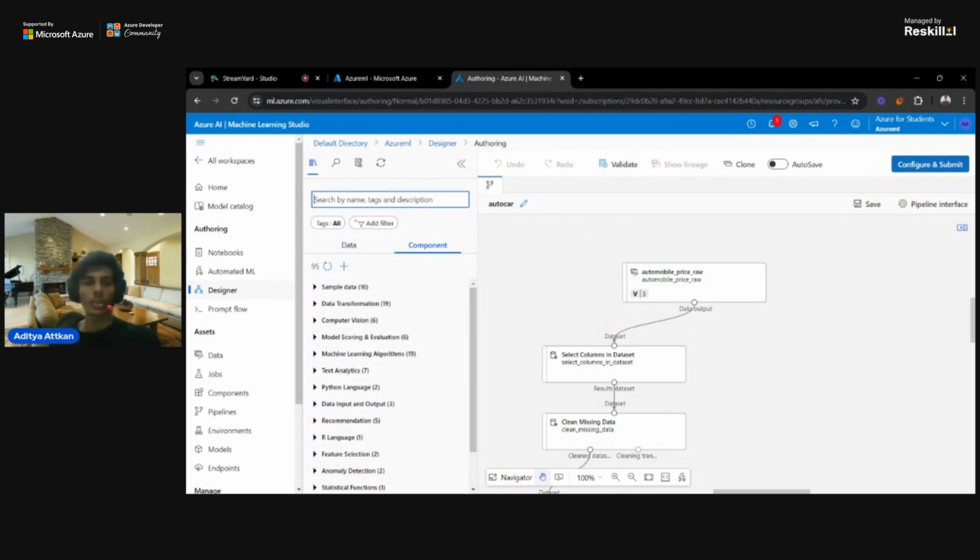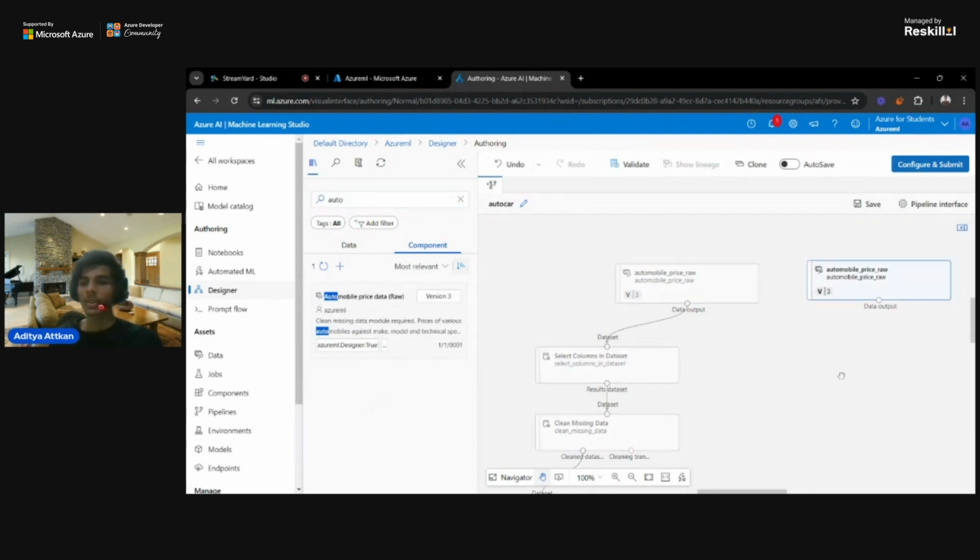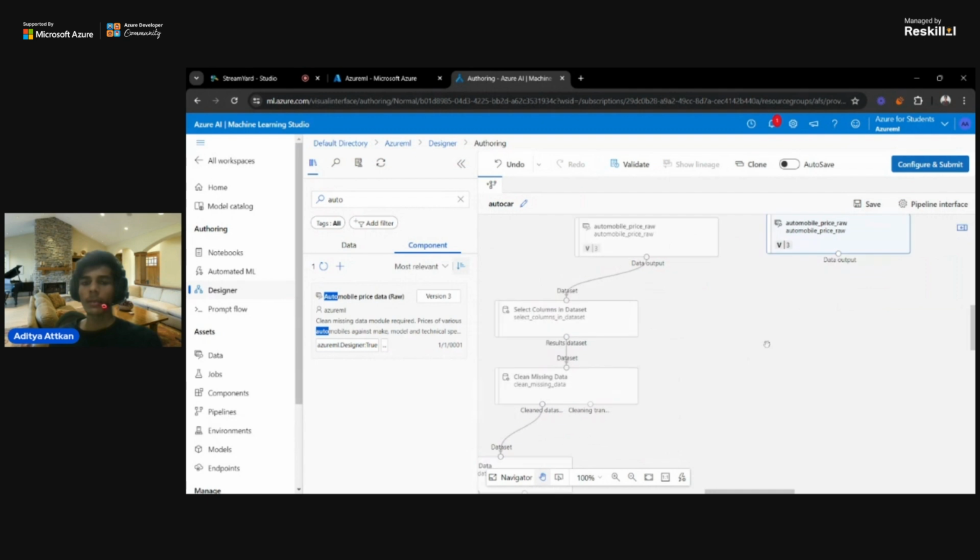So what we are going to do is go to the search bar and search for a component, automobile. We need some data to process. As I search auto, you can see that there is a component called automobile. I will just drag and drop that automobile component in here.